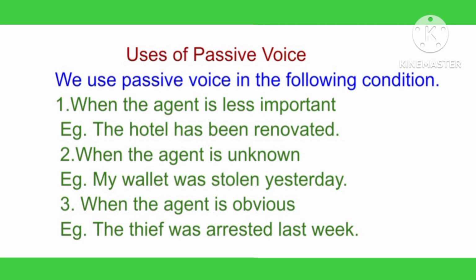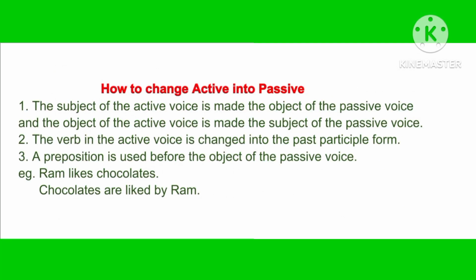Number two, when the agent is unknown, that means we don't know the agent at all. For example, my wallet was stolen yesterday. Who stole my wallet? I don't have any idea. And number three, when the agent is obvious, that means when we know the agent, the one who performed the work. For example, the thief was arrested last night. It is obvious that the policeman arrested the thief.